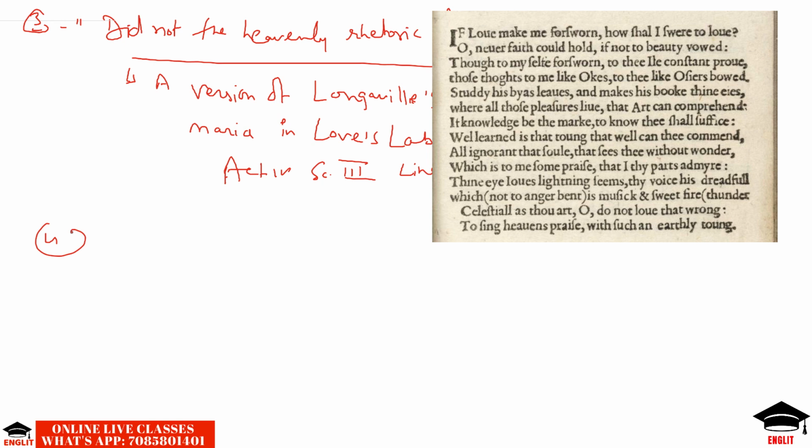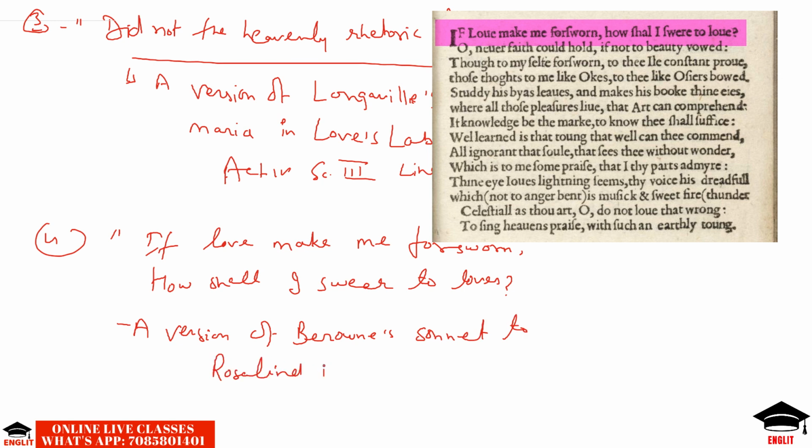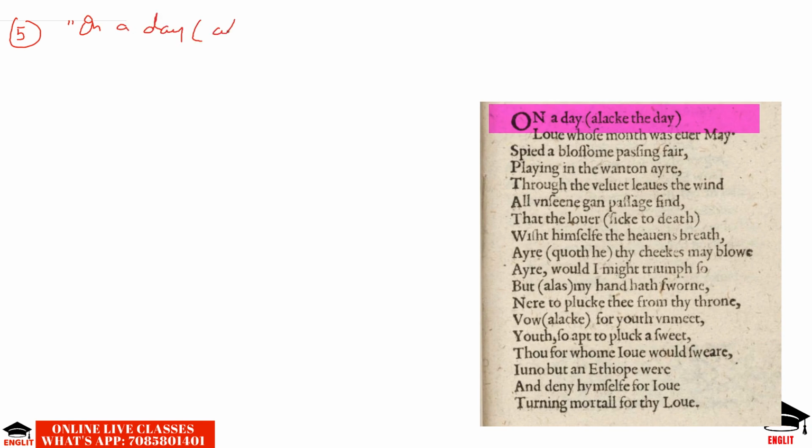The fourth poem of Shakespeare was If Love Made Me Forsworn, How Shall I Swear to Love? This is the title, this is the extract. It is a version of the character Berowne's sonnet to Rosaline in Love's Labour's Lost, in Act 4, Scene 2, lines 105 to 118. The fifth poem included in the anthology was On a Day, Alack the Day.